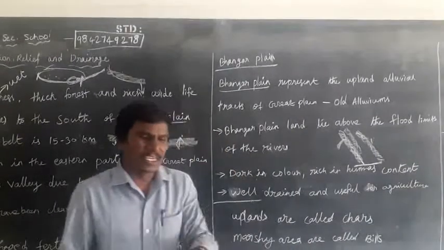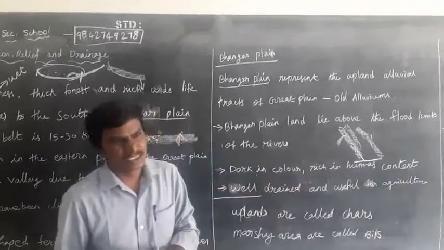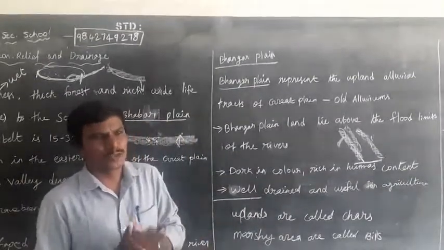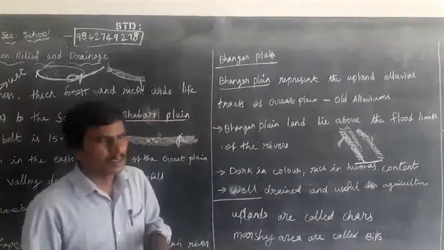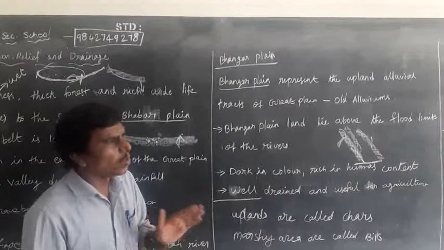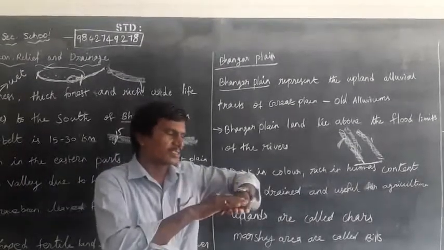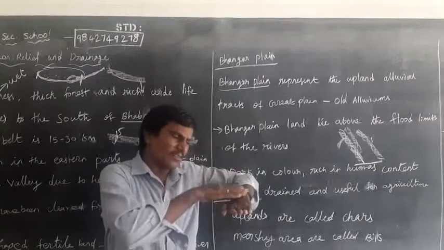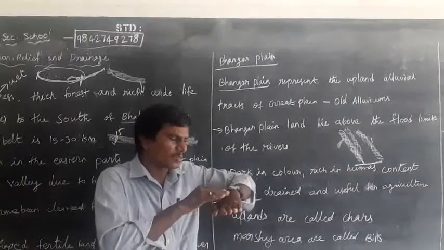So every year it is renewed by the new alluvial soils. Sometimes the monsoon is not heavy, and at that time the deposit goes only onto the old alluvial soils. So the alluvial soils are renewed every year.